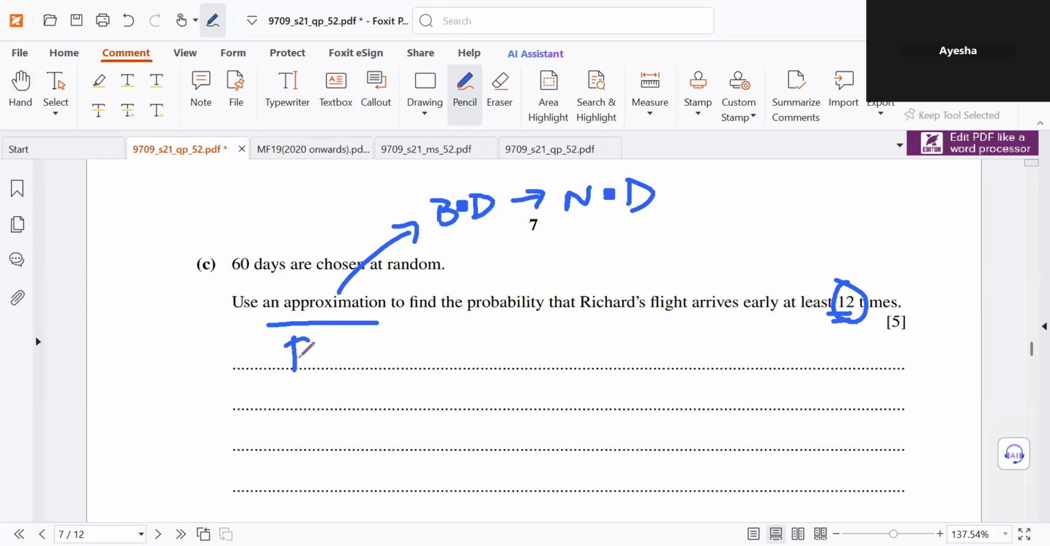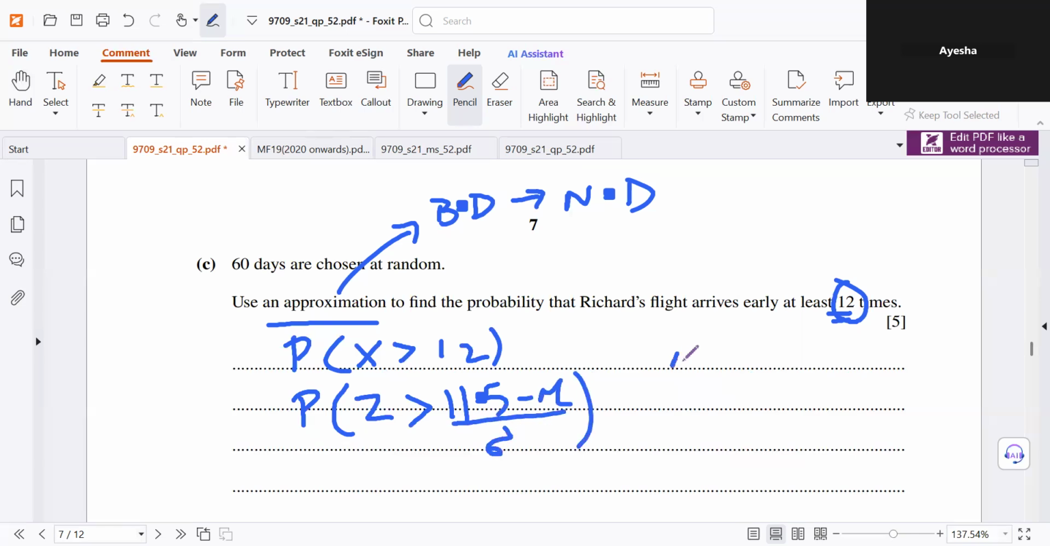So it says the probability that the flight arrives early at least 12 times. So probability X is greater than 12. But if it's the greater than case, then we know Z is greater than 11.5. We take the lower bound for greater than, and we take the upper bound for greater than or equal to. So since this is just greater than, we take the lower bound 11.5 minus the mean over the standard deviation.